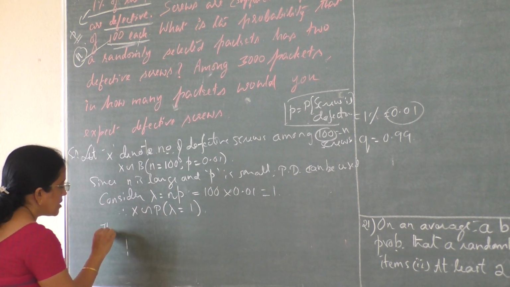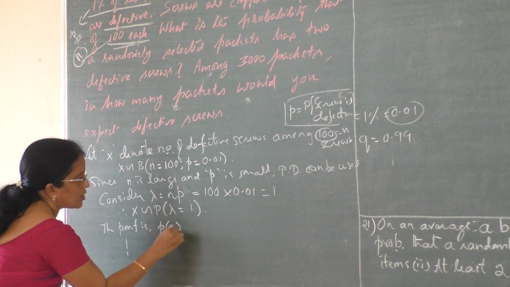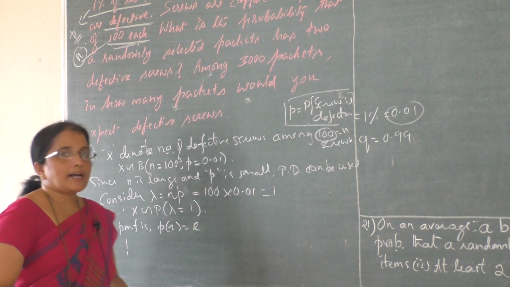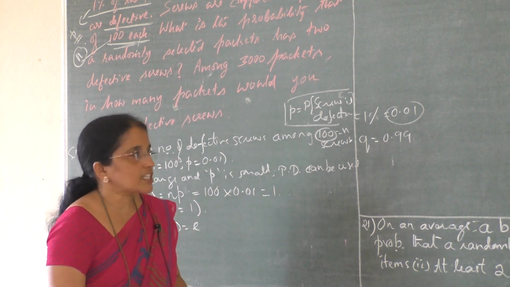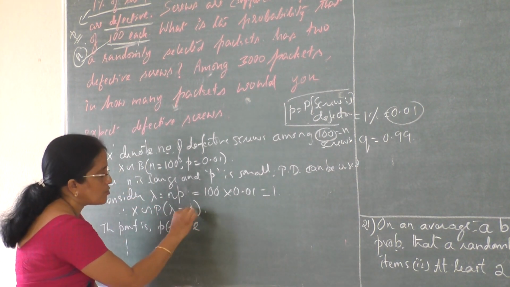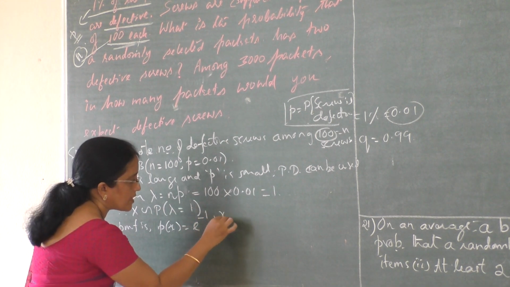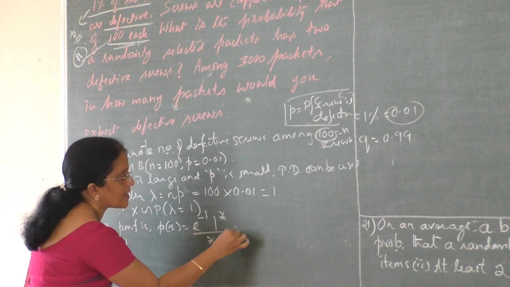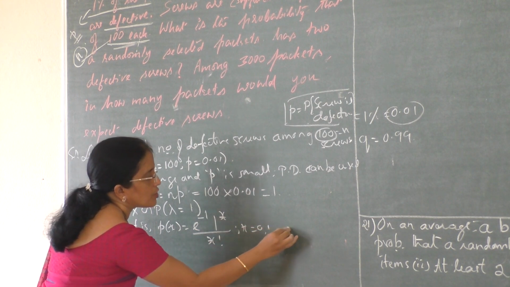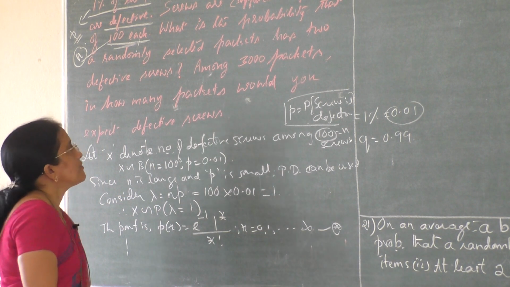Write first the probability mass function: p of x equal to e power minus lambda, lambda power x divided by x factorial, x equal to 0, 1 up to n. Now substitute lambda equal to 1: e power minus 1, 1 power x divided by x factorial, x equal to 0, 1, 2 up to infinity. Now it is the probability mass function.